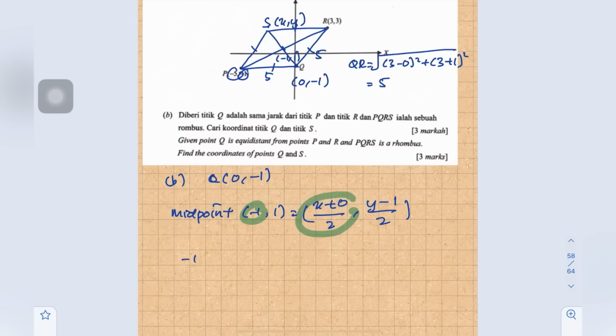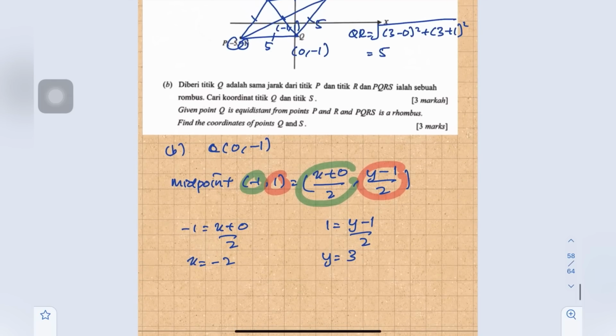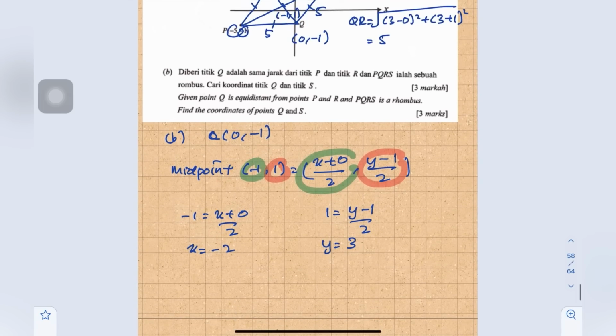Here negative 1 equals x plus 0 over 2, so x equals negative 2. Then we compare y with y. Here 1 equals y minus 1 over 2, so y equals 3. Therefore coordinate S is negative 2, 3.